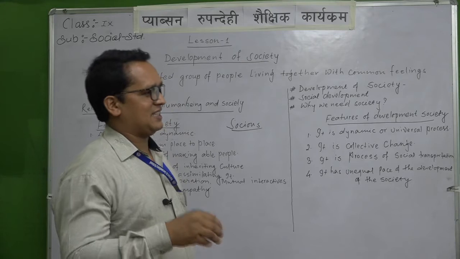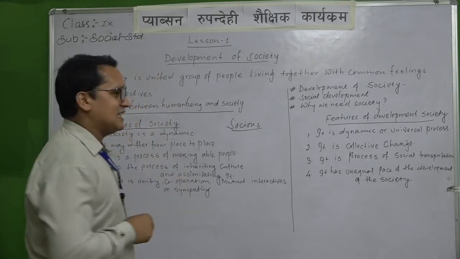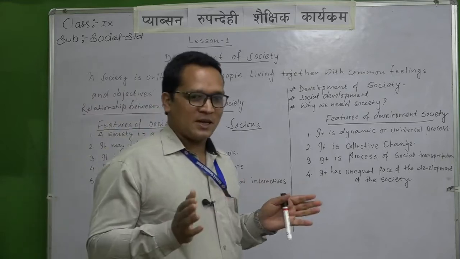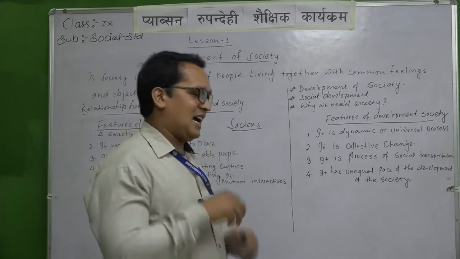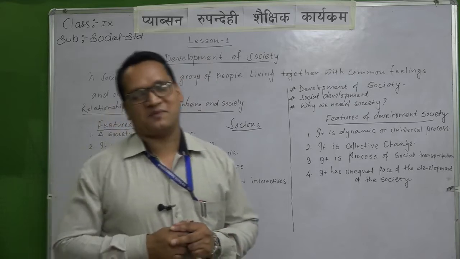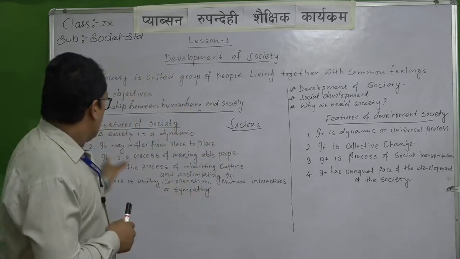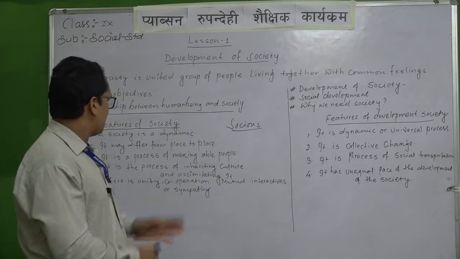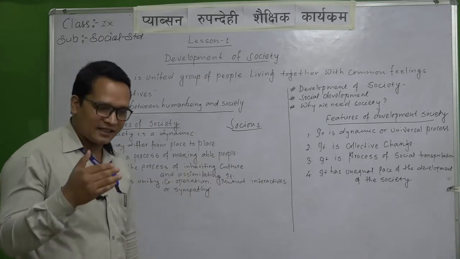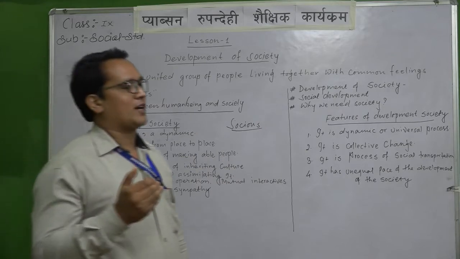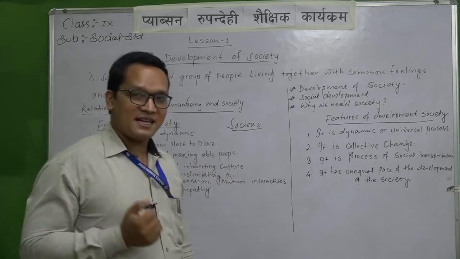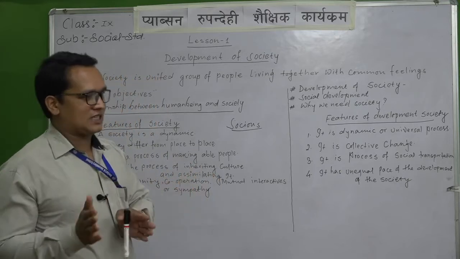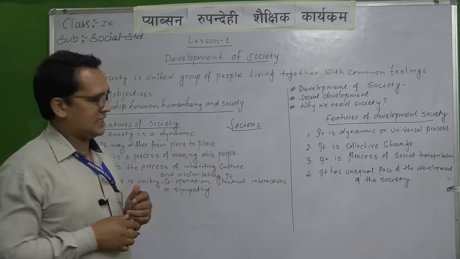Okay, where there is a society, there is a religion, there is a culture, there are different castes, there are different groups, and many people live together, and only then can a society be formed. So as human beings, the process of inheriting our culture means that we have taken from our ancestors. We are learning from our parents, who learned from their parents, and this process goes back to the present time.